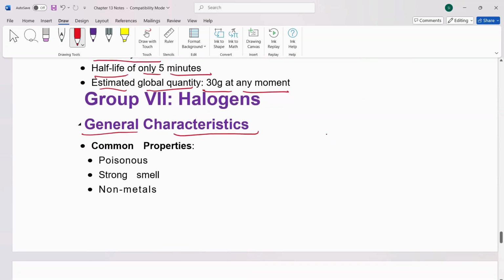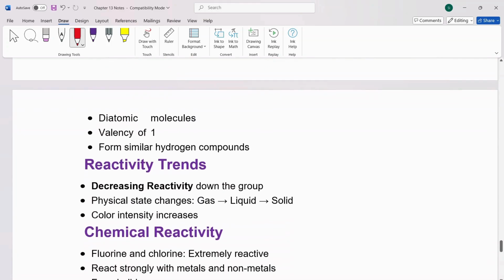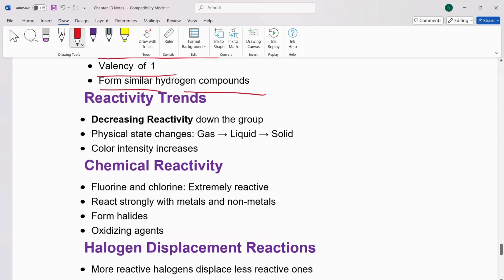Some general characteristics of halogens, also very important from examination perspective. Common properties: they are poisonous, have strong smells, and they are non-metals. They are diatomic molecules, valency of 1, and form similar hydrogen compounds. Now, reactivity trends. Decreasing reactivity, we discussed that it is down the group. Physical state changes from gas to liquid to solid. Color intensity increases.